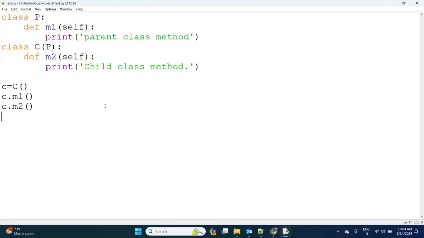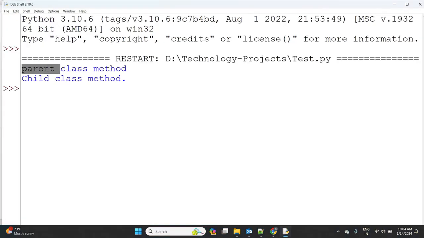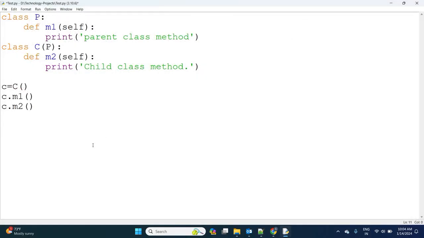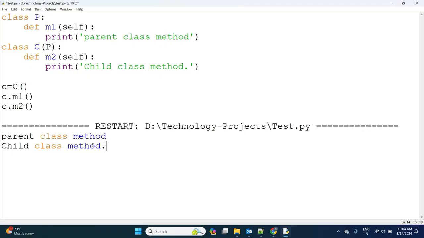Observe the output carefully: parent class method and child class method. Clear, right?